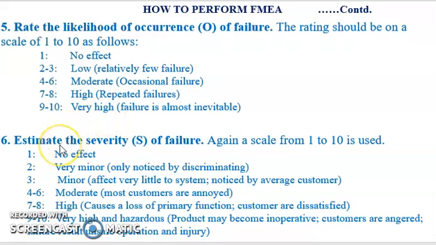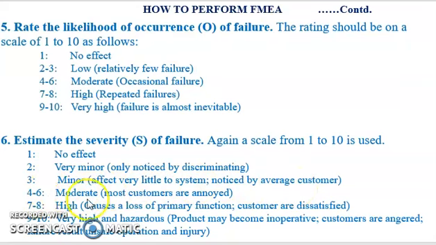In the next step, we will estimate the severity of the failure. Again, a scale from 1 to 10 will be used. Here 1 corresponds to no effect or no severity of the failure. Rating 2 refers to very minor, and this severity will only be noticed by discriminating users. 3 will be used when there is minor severity, that affects the system very little and will be noticed by the average customer.